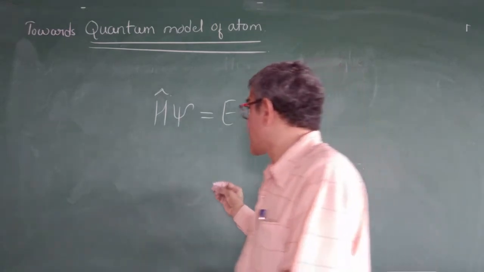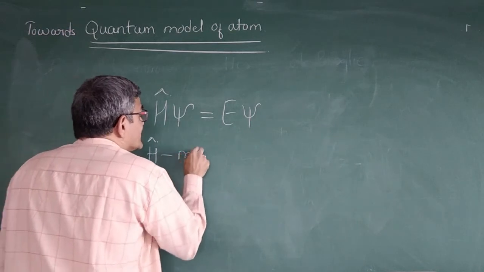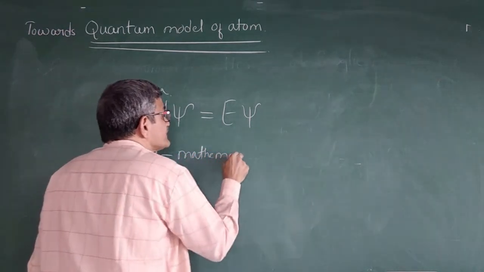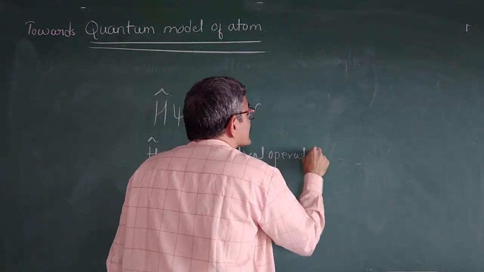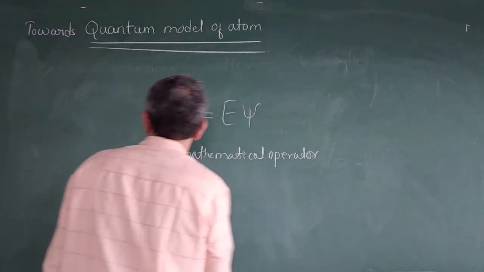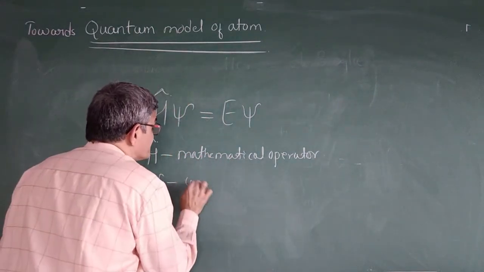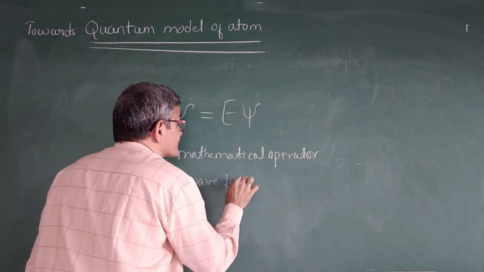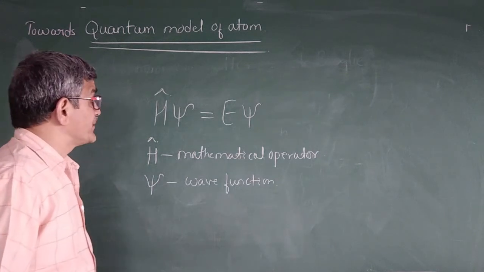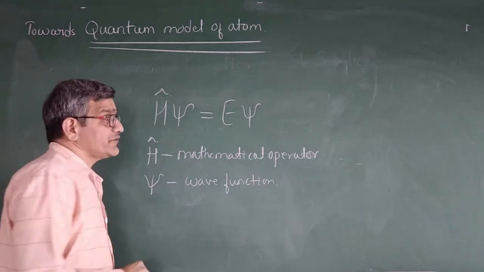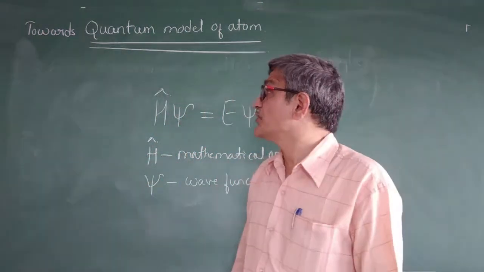Here, what is this H cap? H cap is called a mathematical operator. And psi is known as a wave function. Wave function. Okay. So by solving this, we can get values. That is known as quantum numbers.